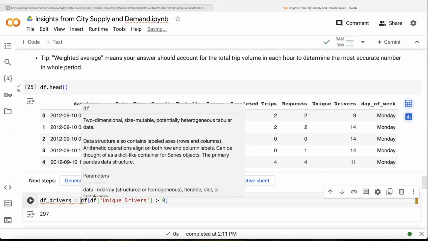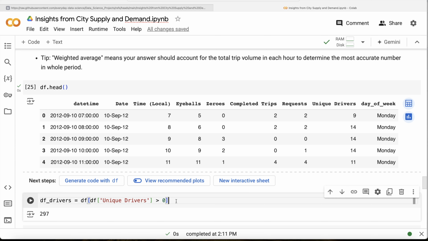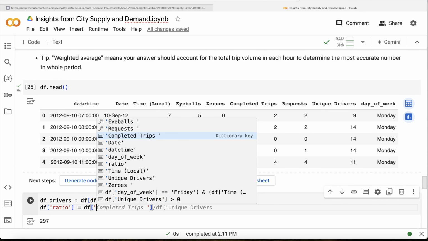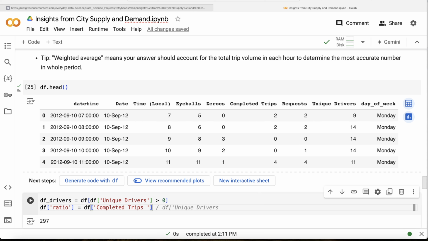So this is the data frame that we currently have, df drivers, and then we need to calculate the ratio, which is basically the ratio of completed trips to unique drivers. So this is what we have, unique drivers. This data frame should be df drivers, because we created this df drivers. So let us just paste it here, df drivers, and this should also be df drivers.